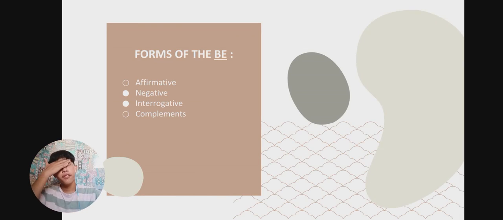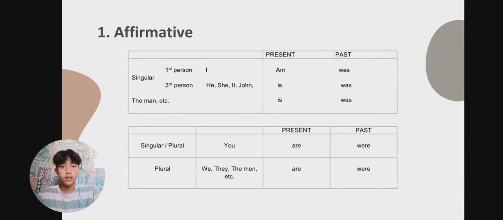Next slide. Forms of the be. The be has four forms, which are the affirmative, negative, interrogative, and complements. The first form of be is affirmative. Here in affirmative, the singular first person is I. The present of I is am and the past tense is was. For the singular third person, he, she, it, John, the present is is.